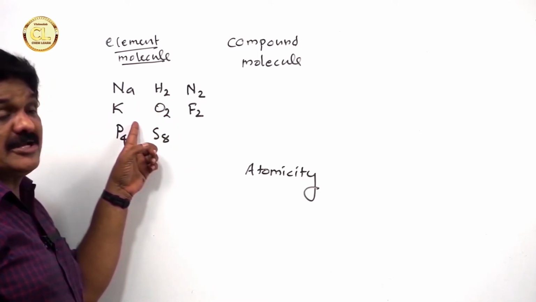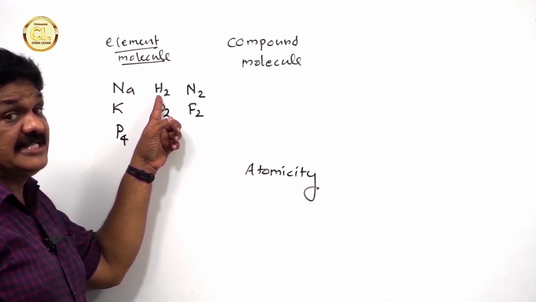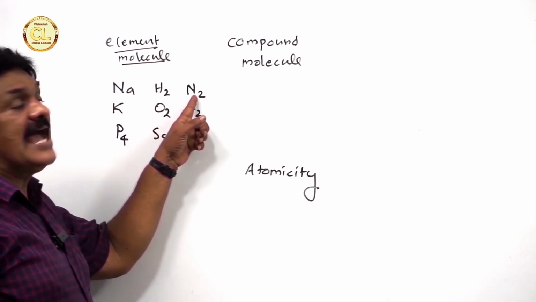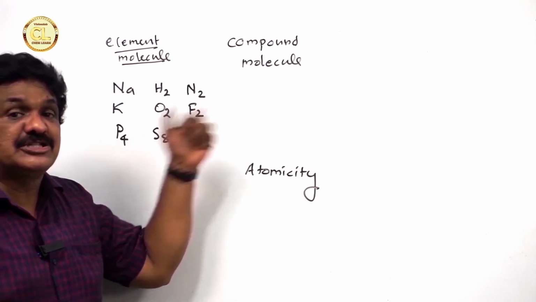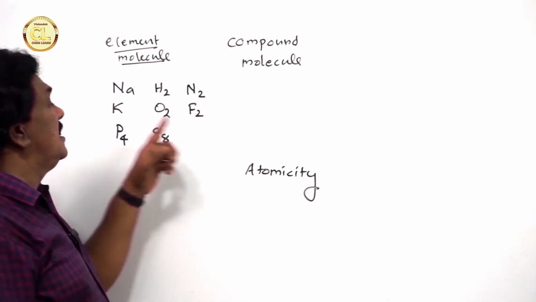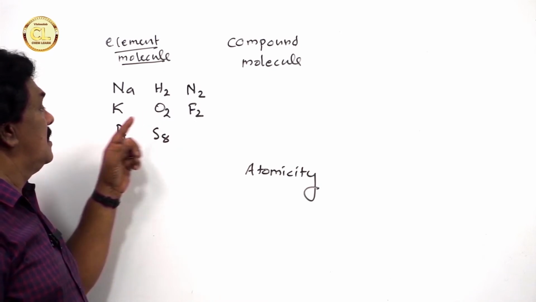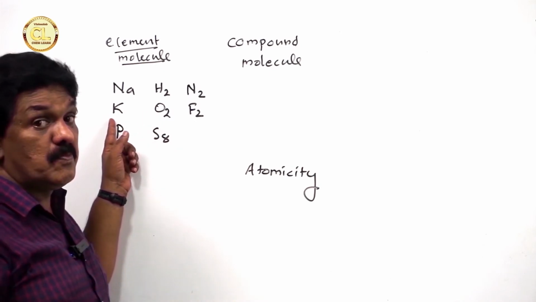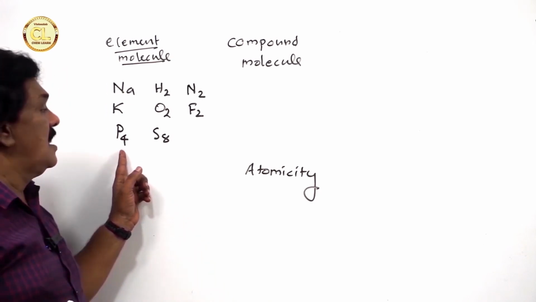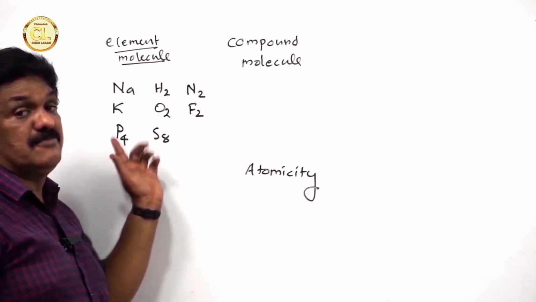This is monoatomic, but this is diatomic. It is otherwise called dihydrogen, a molecule of hydrogen. It is diatomic. This is diatomic, also called dinitrogen. It is diatomic. It is also called difluorine. It is diatomic. It is dioxygen. Potassium is monoatomic. Phosphorus is tetraatomic. And sulfur is octaatomic. These are element molecules.